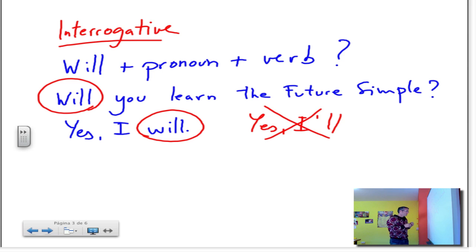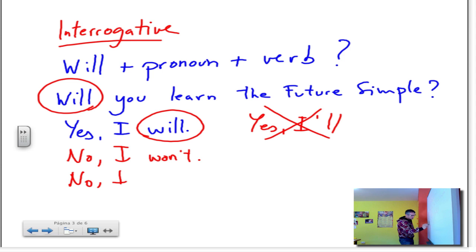Okay? If you say no, you can contract. There's no problem with it. No, I won't. You can also say it in the long form, which is no, I will not. And all persons, all pronouns work in the same way. So you could say, will he learn the future simple? Will they learn the future simple? Will we learn the future simple? All of them work in exactly the same way, right?